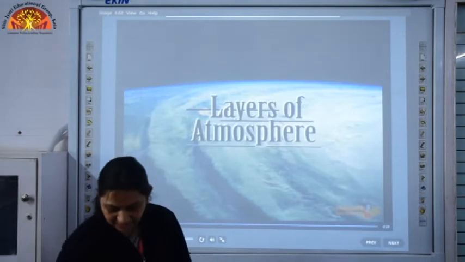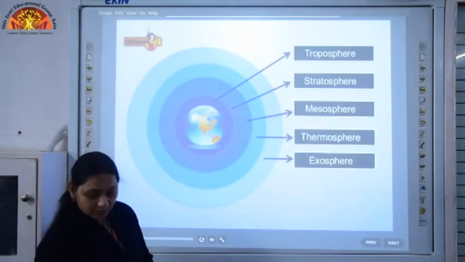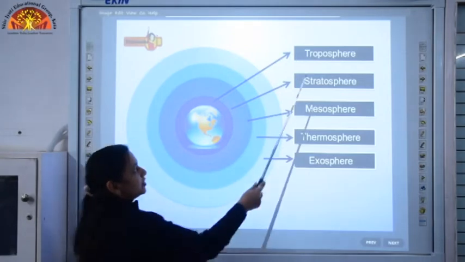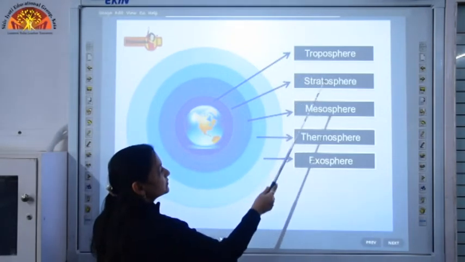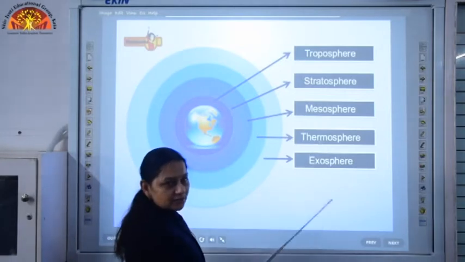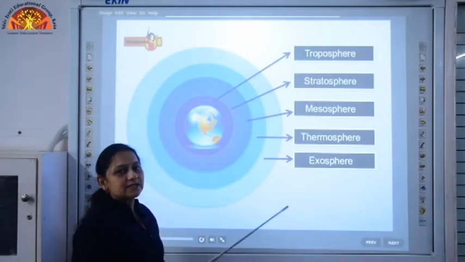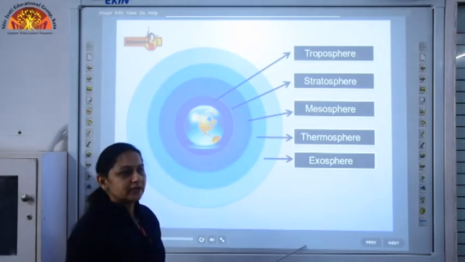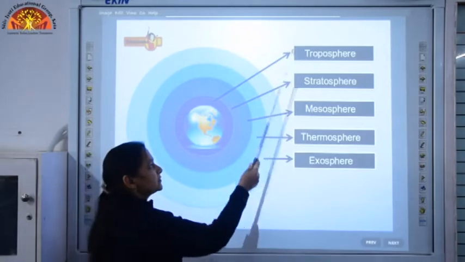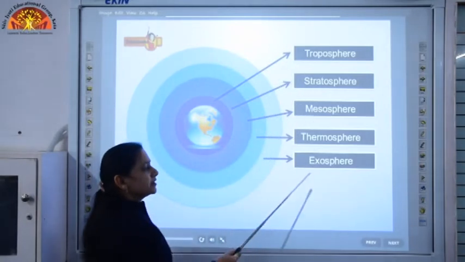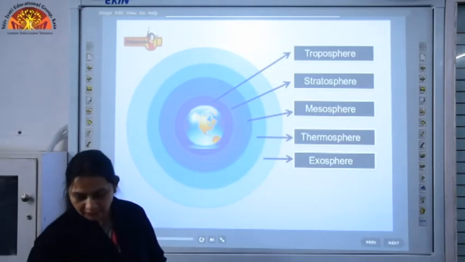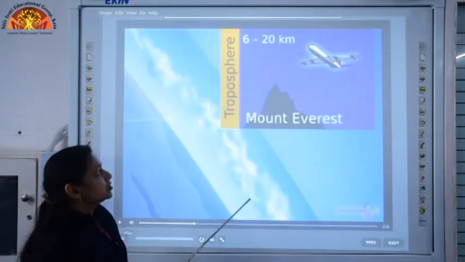The different layers of the atmosphere we are going to study here. The different layers of the atmosphere are troposphere, stratosphere, mesosphere, thermosphere and exosphere. These are the 5 layers into which our atmosphere is divided. So, atmosphere is divided into 5 layers, that is troposphere, stratosphere, mesosphere, thermosphere and exosphere. We are going to study about each one of them. Let us start with troposphere.